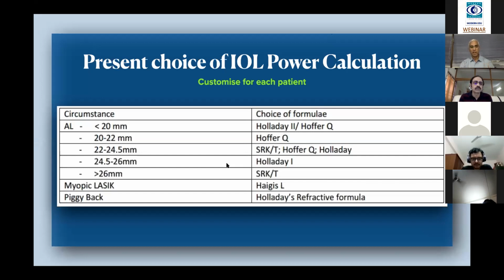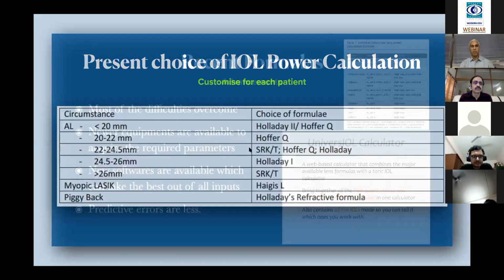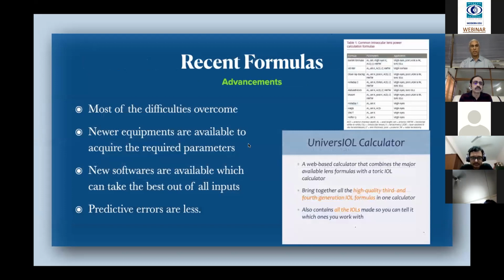Normal and large eyes, SRK/T, one formula. In short eyes, use Hoffer Q. In post-LASIK eyes, use Haigis. That's all. Only remember these three. If you follow this and take adequate care, then most of the time we will be on the spot. But there are many recent formulas.